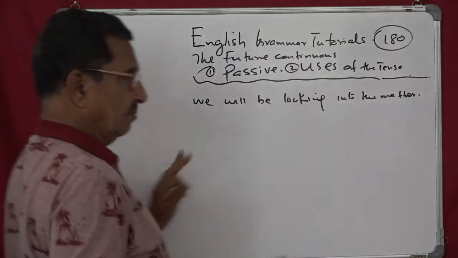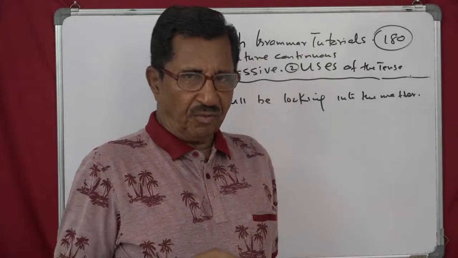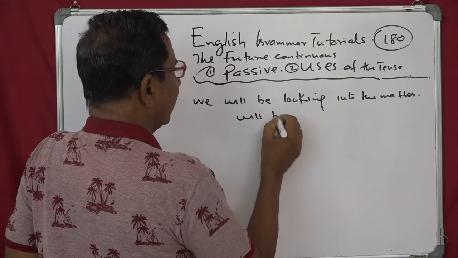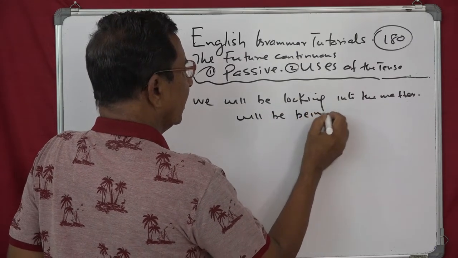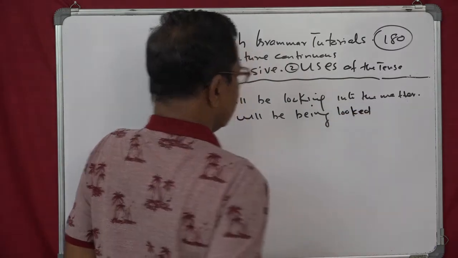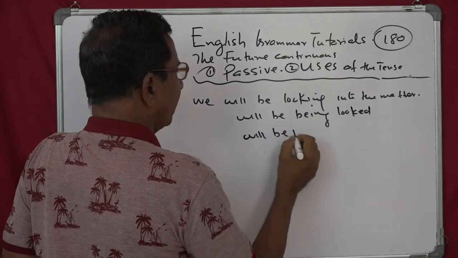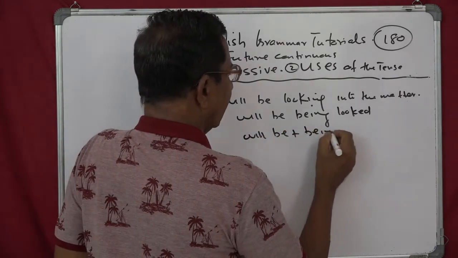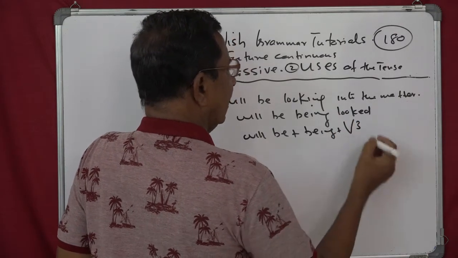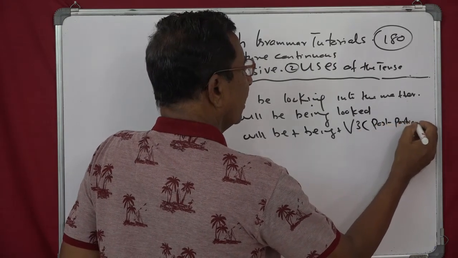The passive is just reverse. Object subject reversal and also passive form. Now in this case the passive verb is will be being looked. The form is will be plus being plus V3, or we say past participle of the verb.